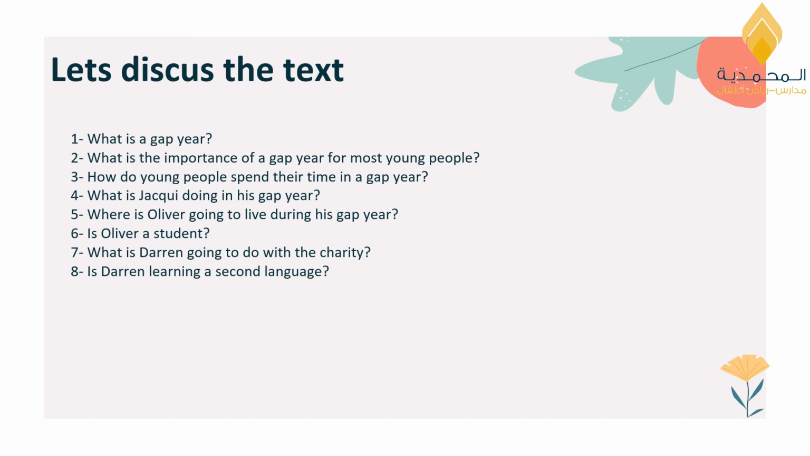5, where is Oliver going to live during his gap year? 6, is Oliver a student? 7, what is Darren going to do with the charity? 8, is Darren learning a second language? So, read the text and answer these questions.